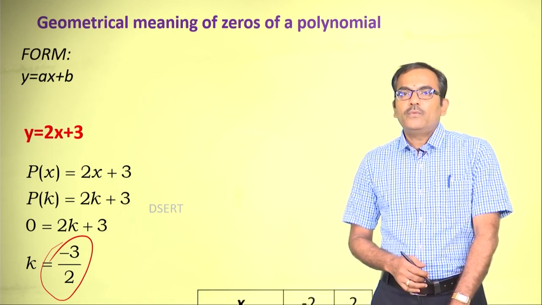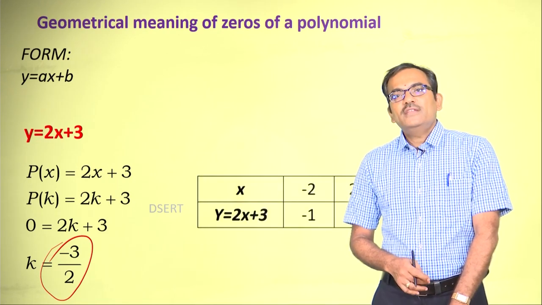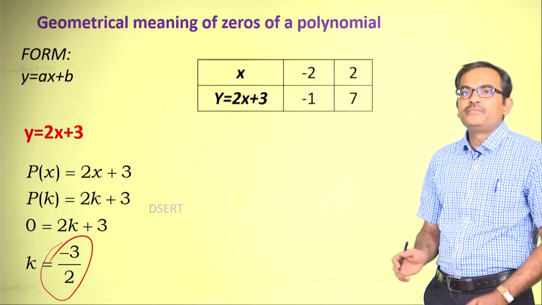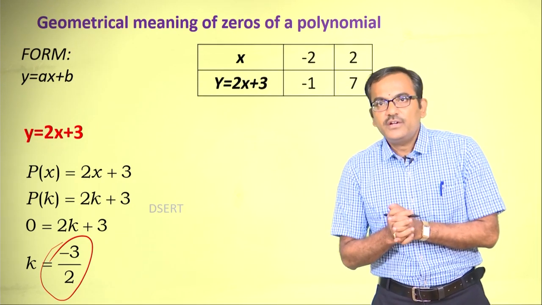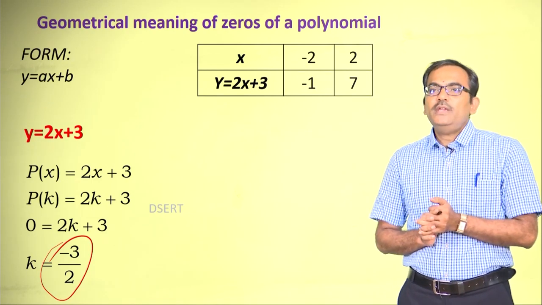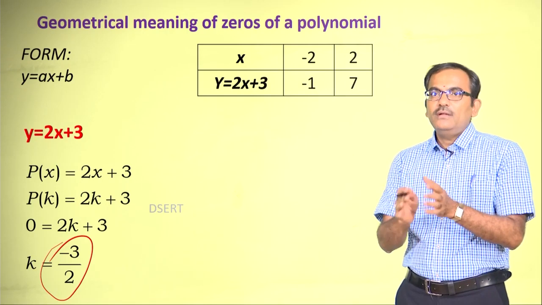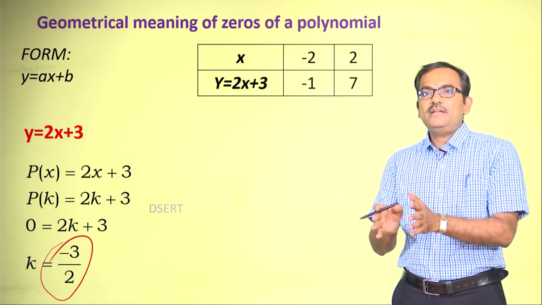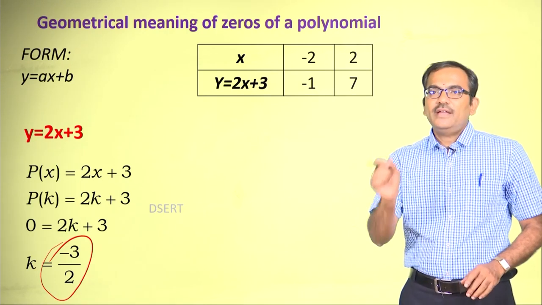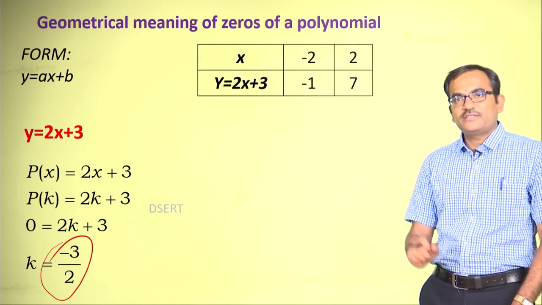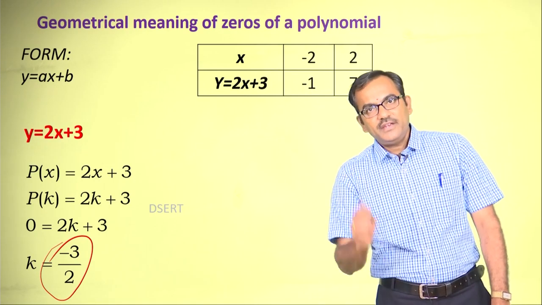Okay. Now, let us try to understand this in a Cartesian plane. In order to understand this in a Cartesian plane, we need to reduce the entire polynomial into chunks or bits, the xy coordinates, which we call points. That we have done here.